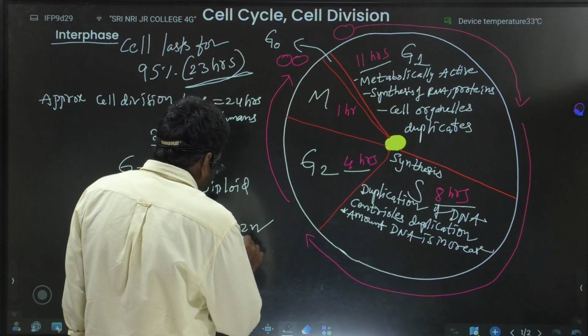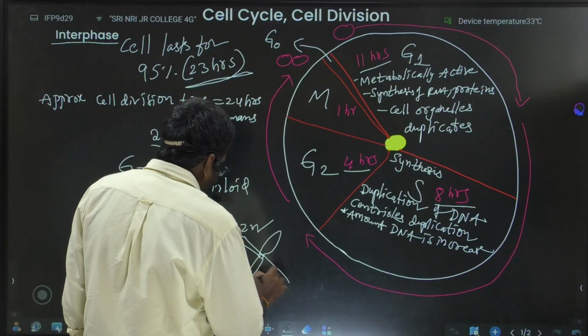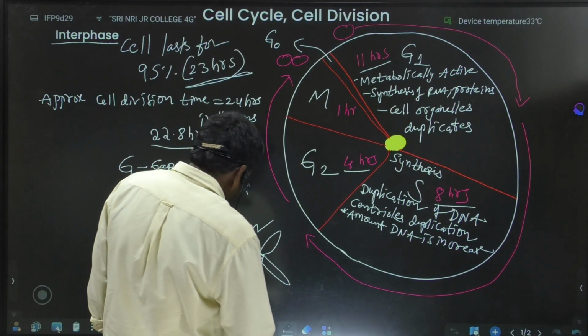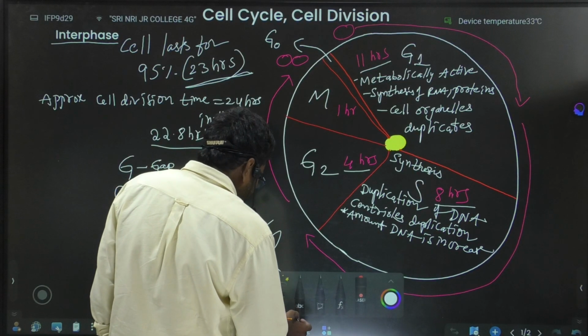But the thing is, the amount of DNA gets duplicated, that is, increased.